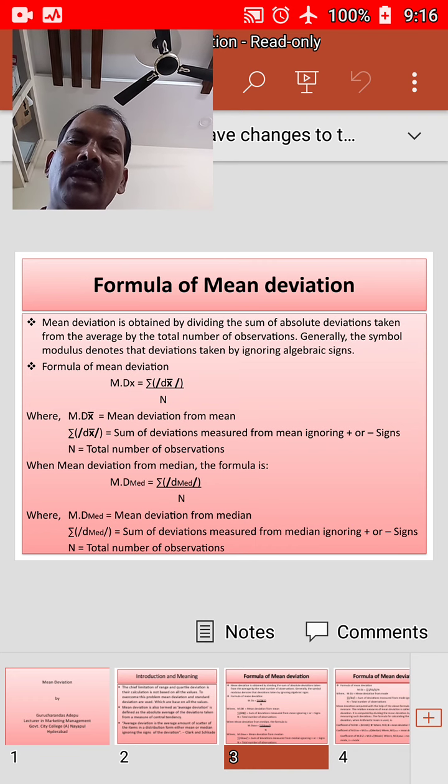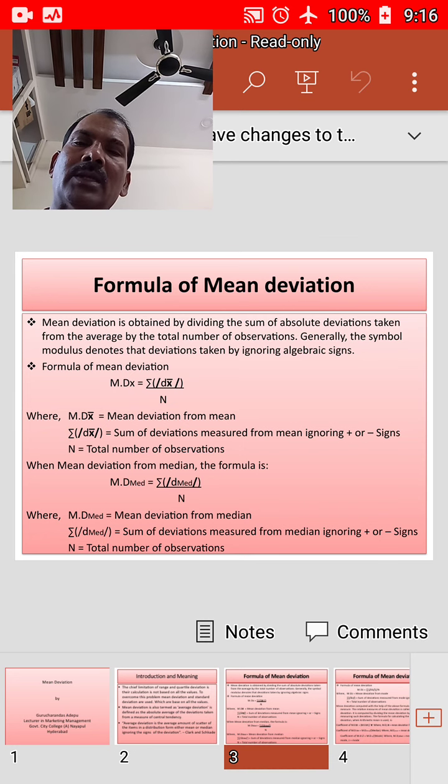Here MD x bar is equal to mean deviation from mean. Sigma modulus D x bar is equal to the sum of the deviations measured from mean, ignoring the plus or minus signs. When we apply mod or modulus, we are ignoring the algebraic signs. N is equal to the total number of observations.